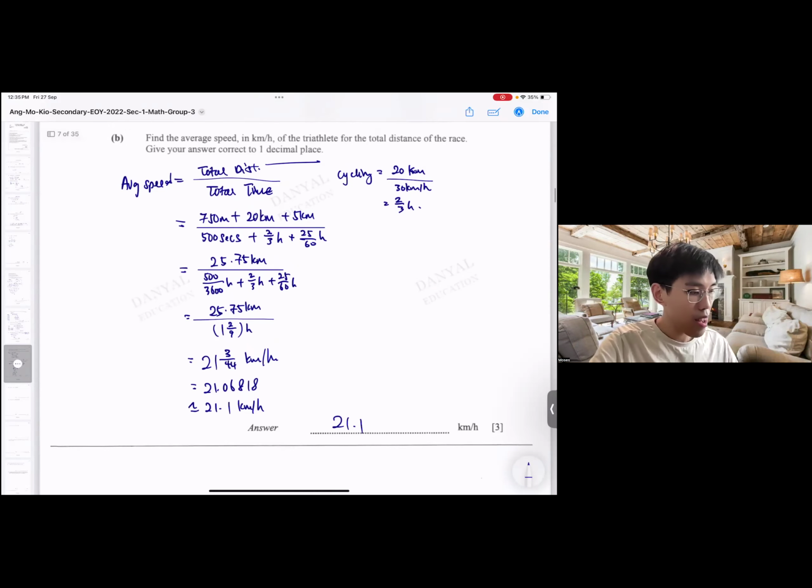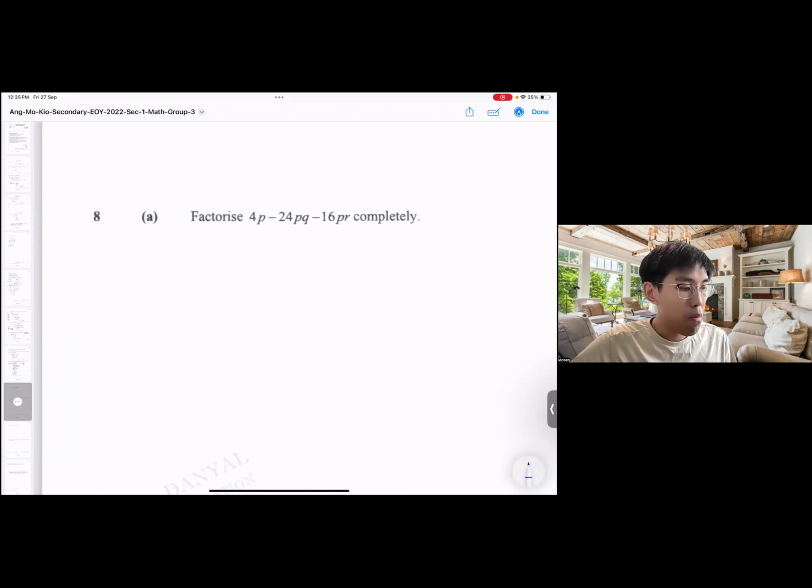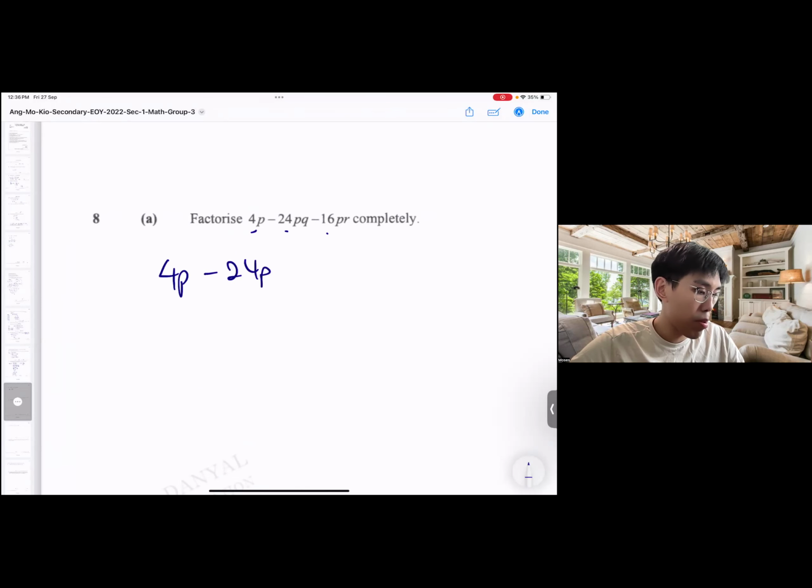Okay, let's move on. Factorize 4p minus 24pq minus 16pr completely. Interestingly, number one, there are three terms. Number two, there's no quadratic or anything. It's fine. It's all linear. That's good. At the same time, I see that there's a couple of common factors here and there. So let's take them out. Number one, I see that it's 4, 24, and 16. That means I can take out 4 as a common factor. So I write the question here, 24pq, 16pr.